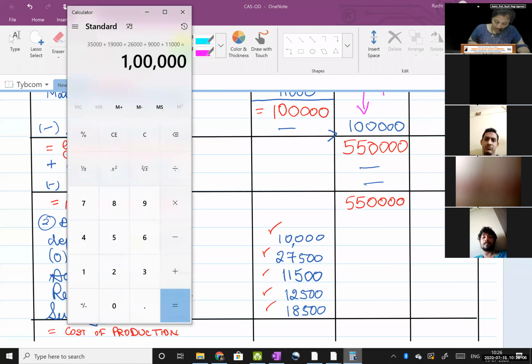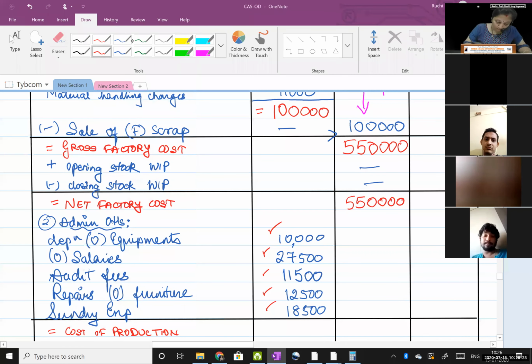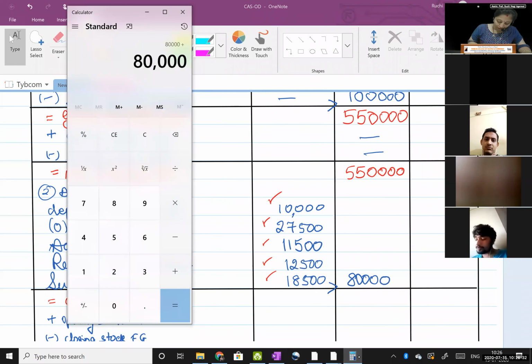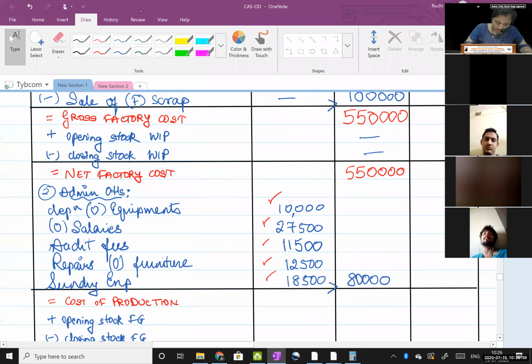Let us total this. 10,000 plus 27,500 plus 11,500 plus 12,500 plus 18,500. My answer is 80,000. Take it in the outer column. Then 5,50,000 plus 80,000 previous total, 6,30,000.